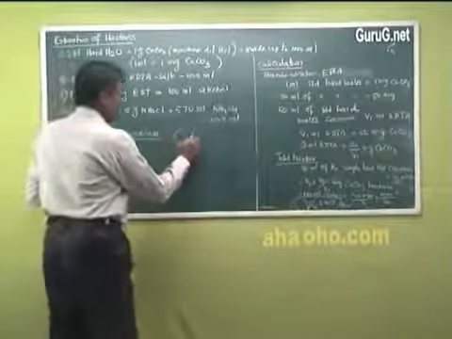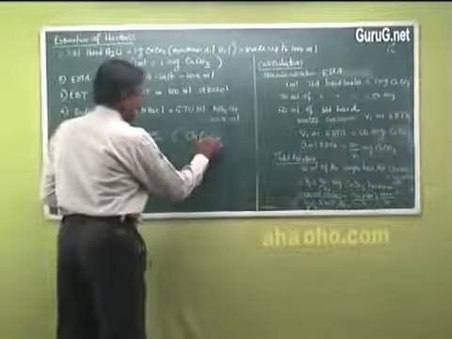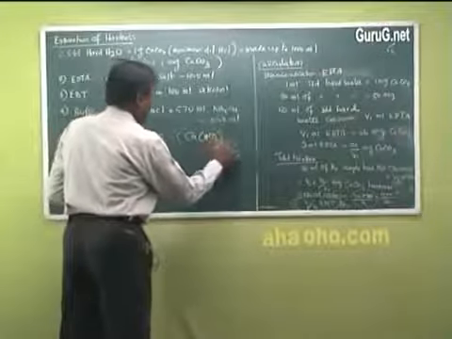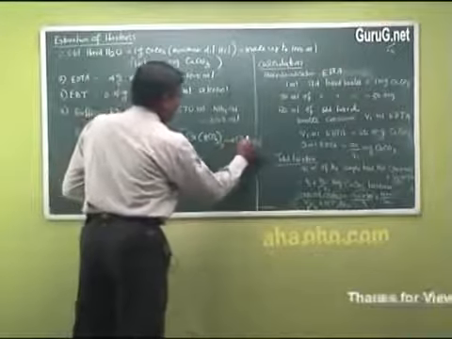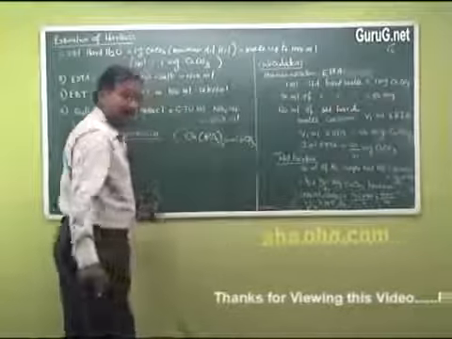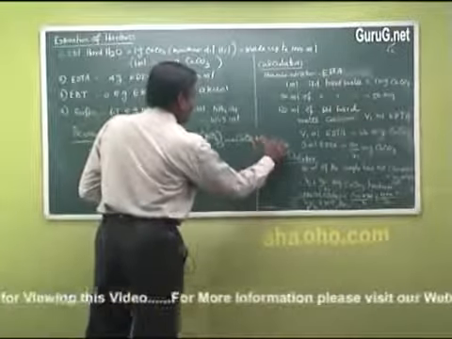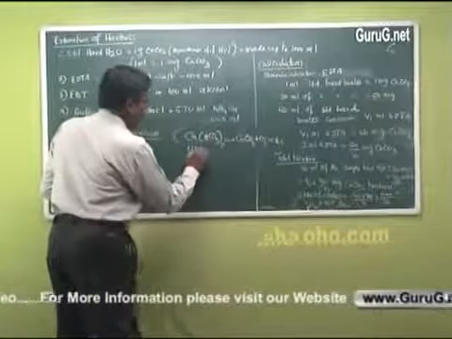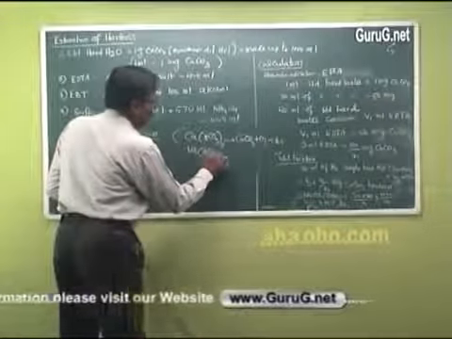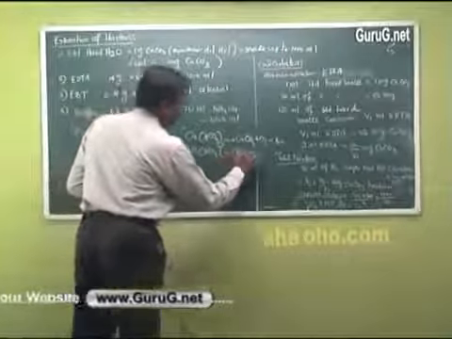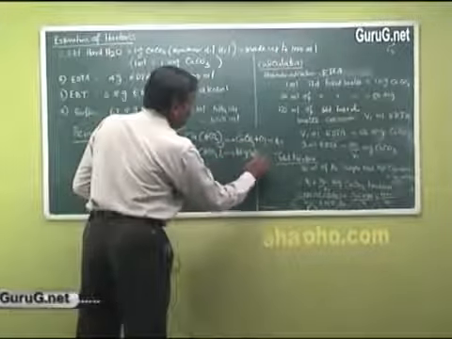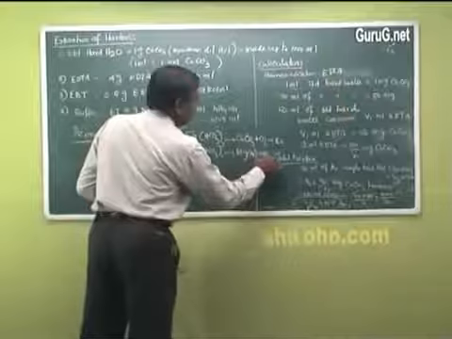We know the temporary hardness causing substance, calcium bicarbonate, on boiling is converted into calcium carbonate, carbon dioxide and water. If it is magnesium bicarbonate, it is converted into insoluble magnesium hydroxide plus carbon dioxide.